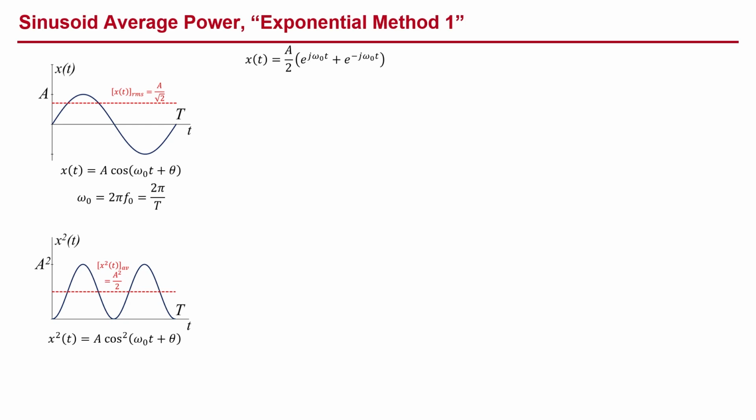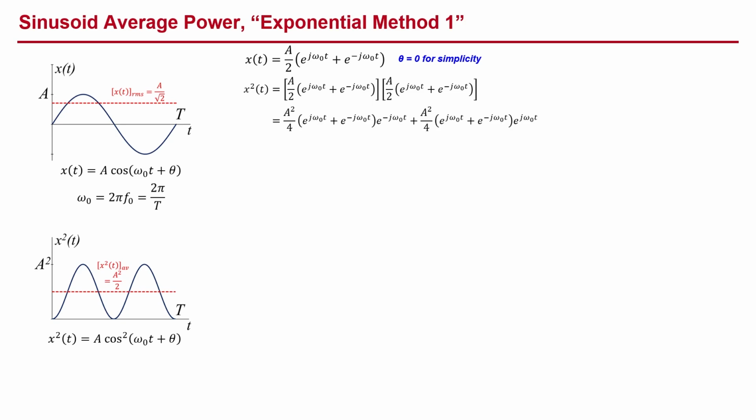Now let's revisit the average power of our sinusoid with what I'll call exponential method 1, using our exponential substitution for the cosine function. We have established that the phase term theta is arbitrary, and we will set it equal to 0 for simplicity without any loss of generality. We'll multiply this expression by itself to take the square.